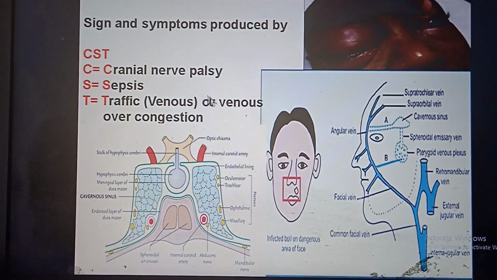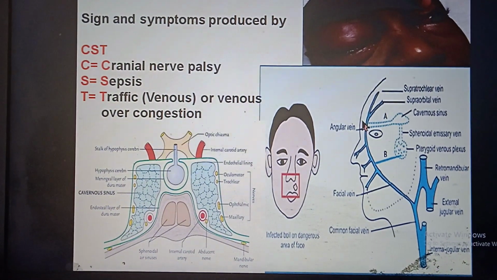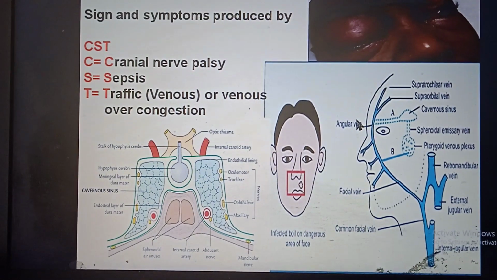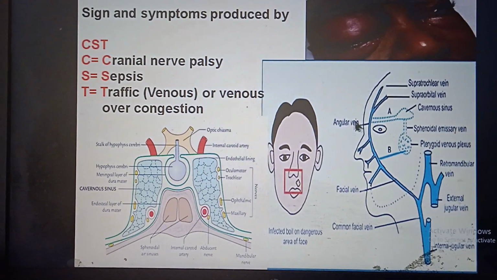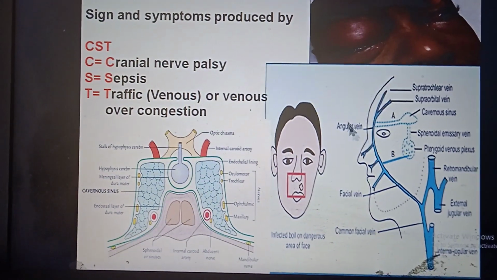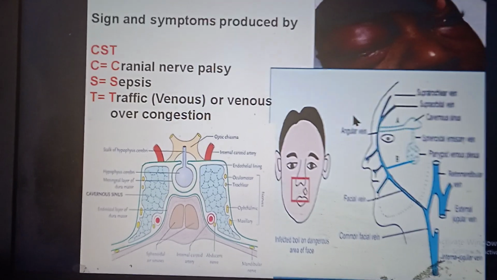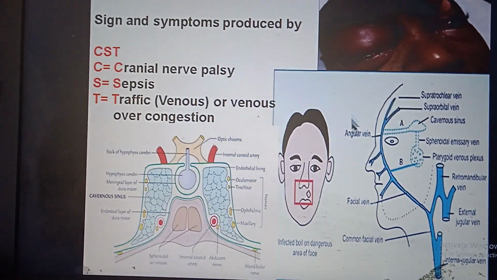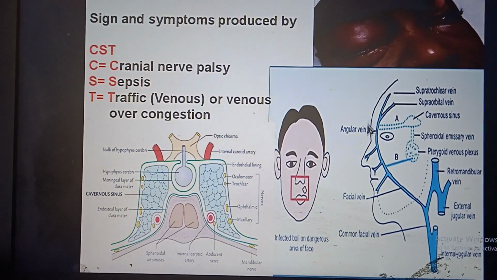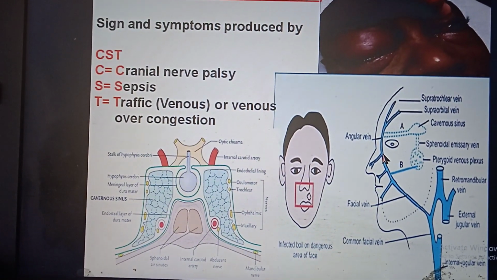And due to venous overcongestion, as we know that it is communicated via the superior ophthalmic vein and the inferior ophthalmic vein, the backward flow. We know that the tributaries are coming from in front, from the orbit via the superior ophthalmic vein and the inferior ophthalmic vein. So due to the backward flow, there will be overcongestion around the area of the upper eyelid and the lower eyelid.